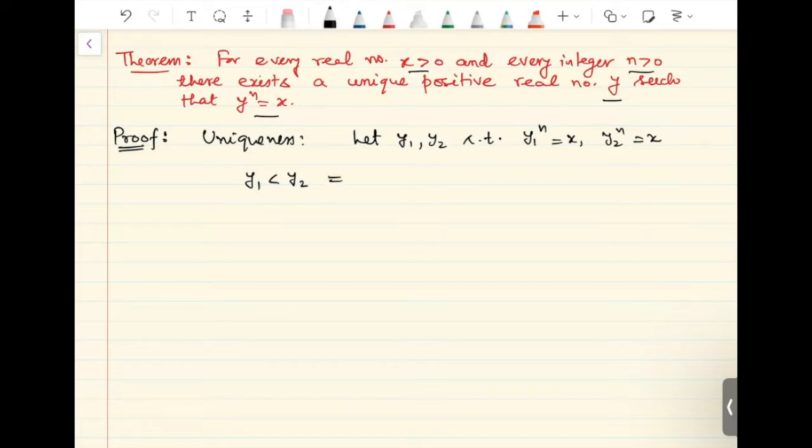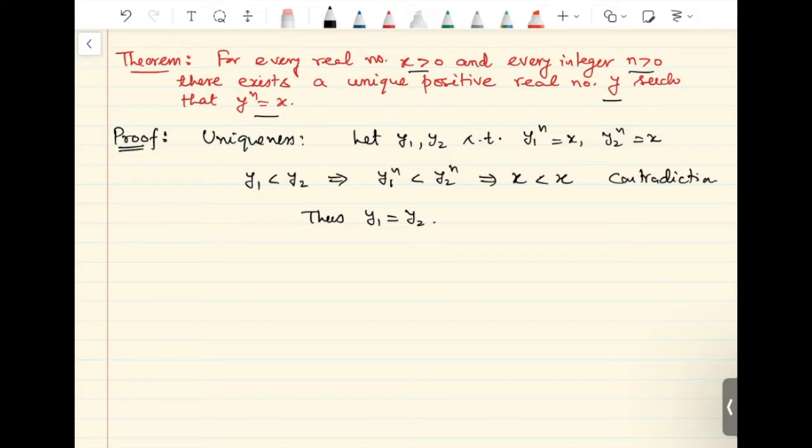And this would imply that y1 raised to n is less than y2 raised to n. We are assuming that y1 and y2 are positive because we are assuming existence of a positive real y such that y raised to n equals x. And since y1 raised to n is x, y2 raised to n is also x, so we get x is less than x, which is a contradiction. So this shows that if there exists a positive real number y such that y raised to n equals x, then the number is going to be unique.